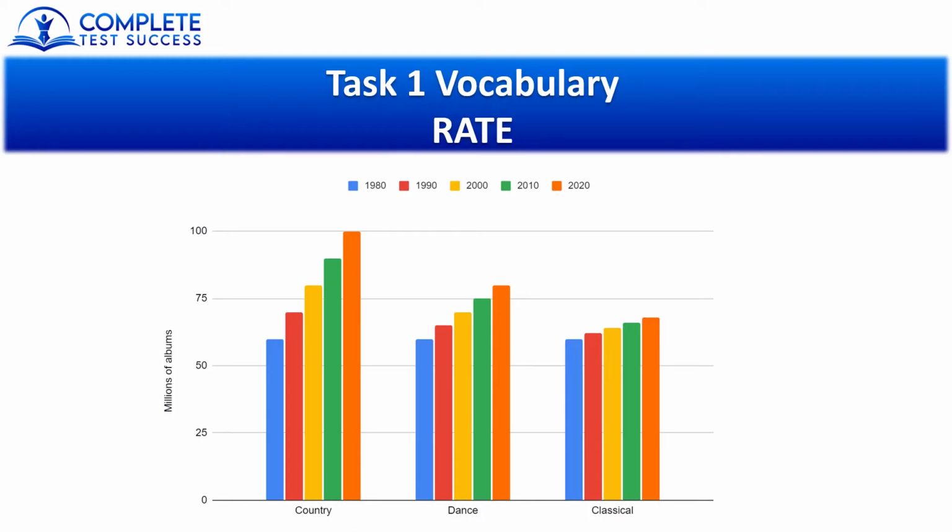You'll never need to know the exact angle. You'll just describe this in a more general way. So here are the same three categories again. Let's look at the different rates at which these increase. Country increased at a big rate, dance increased at a medium-sized rate, and classical music increased at a small rate.